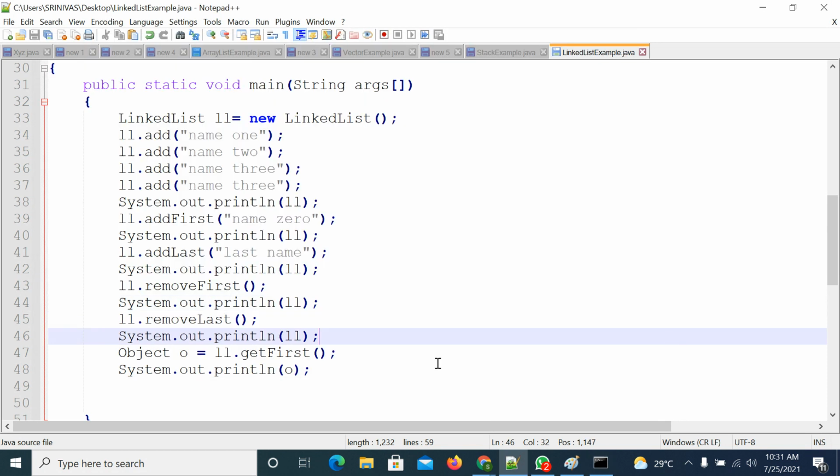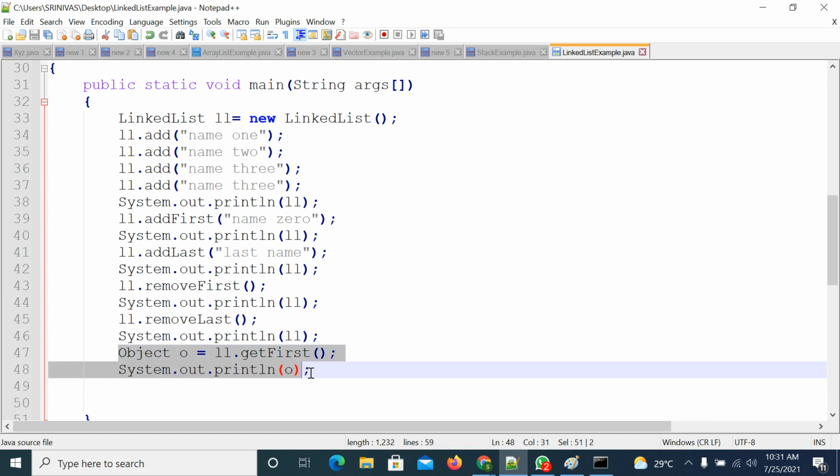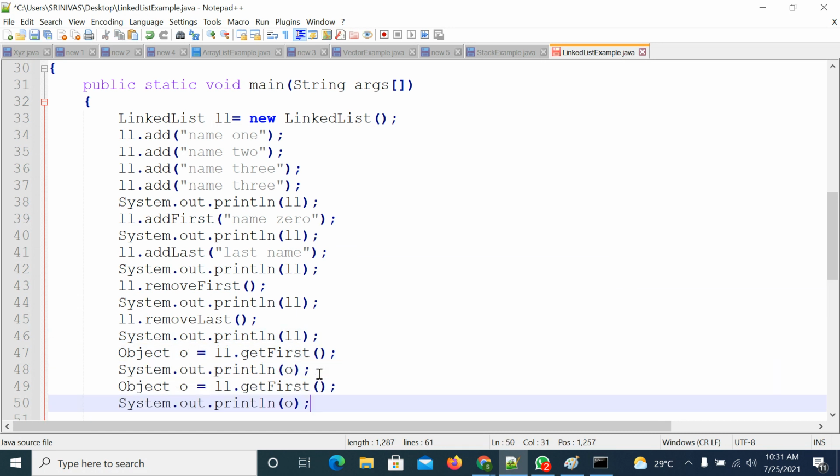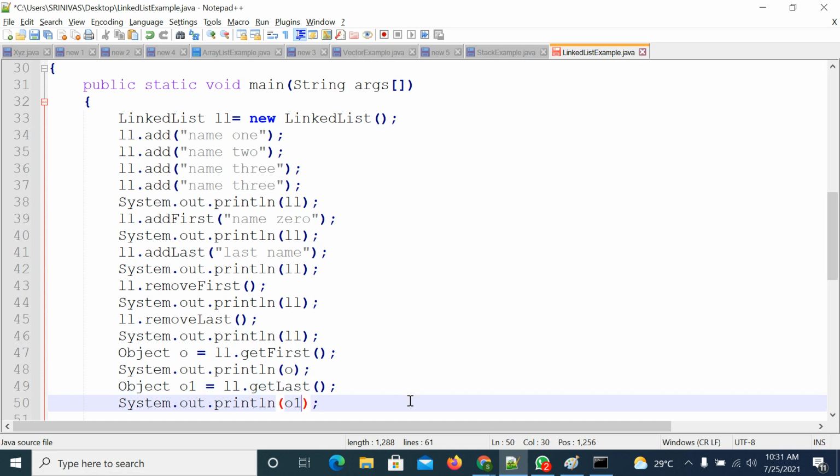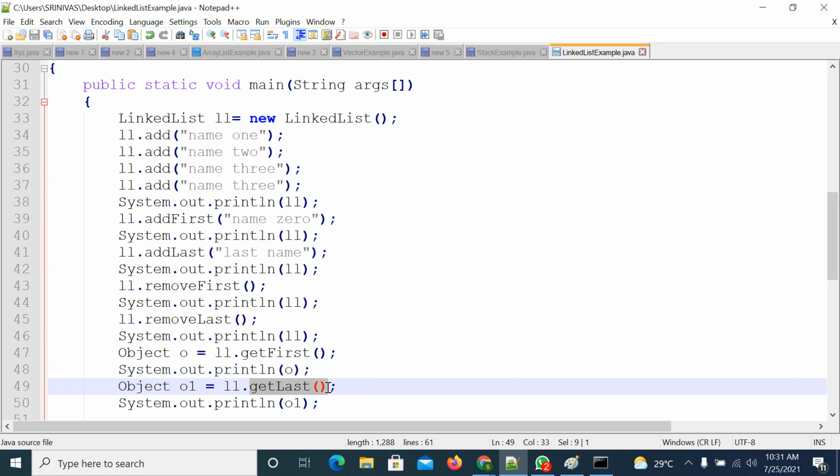You can get the last element also by using the getLast method. You can change the object reference, that is O, and this is O1. The getLast method will pick the last value and it will return it in object format. I am printing that object.